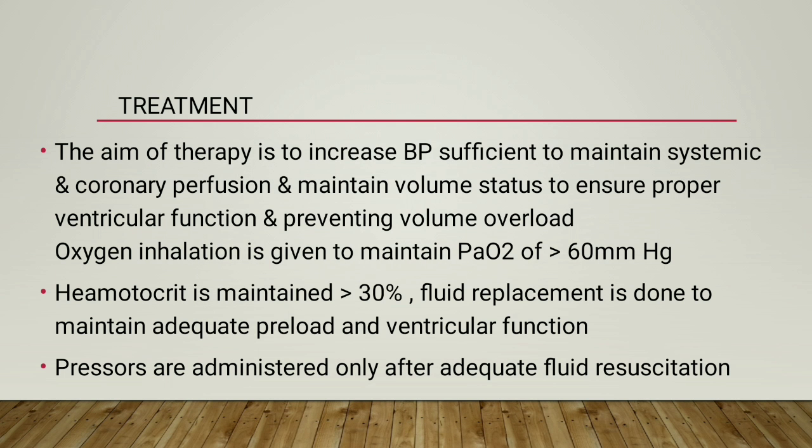Treatment of cardiogenic shock. The aim of therapy is to increase BP sufficient to maintain systemic and coronary perfusion and maintain volume status to ensure proper ventricular function and prevent volume overload. Oxygen inhalation is given to maintain partial pressure of oxygen of greater than 60 mmHg. Hematocrit is maintained greater than 30%. Fluid replacement is done to maintain adequate preload and ventricular function. Pressors are administered only after adequate fluid resuscitation.